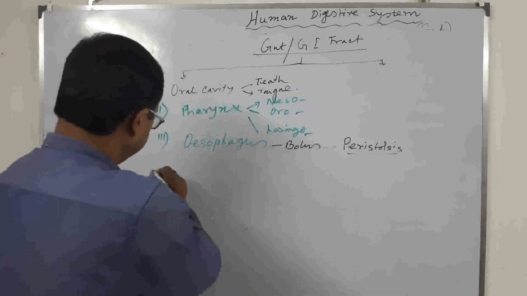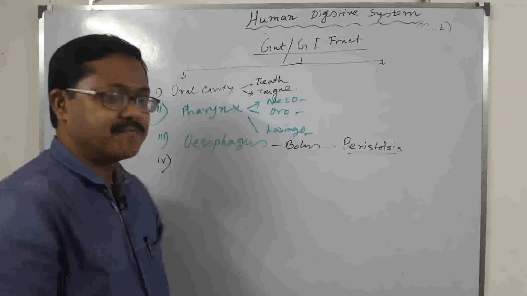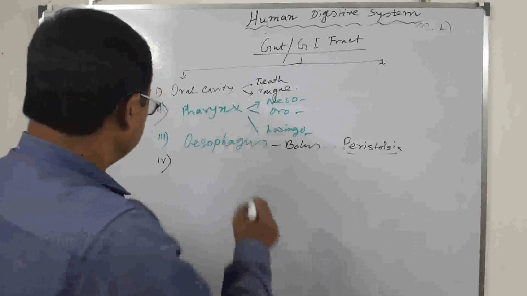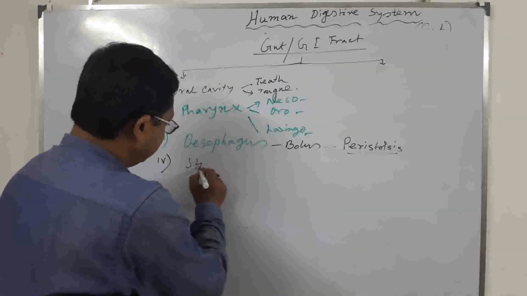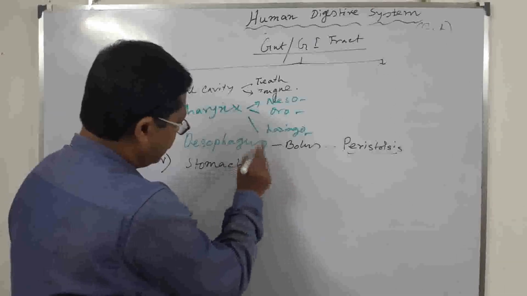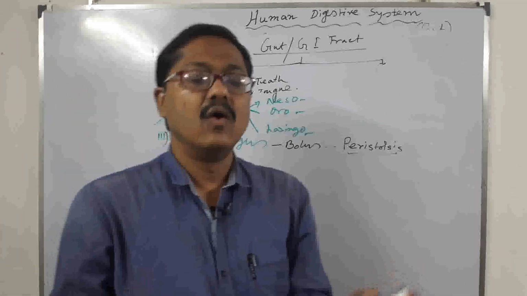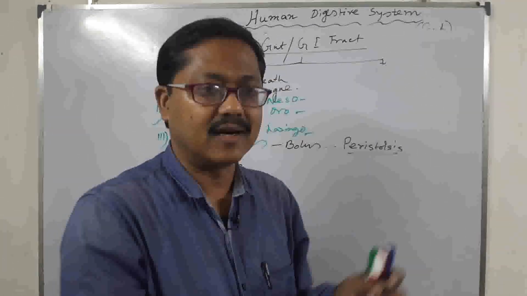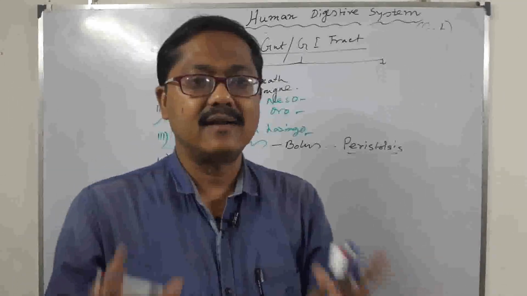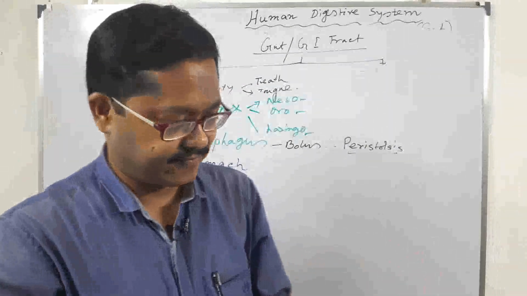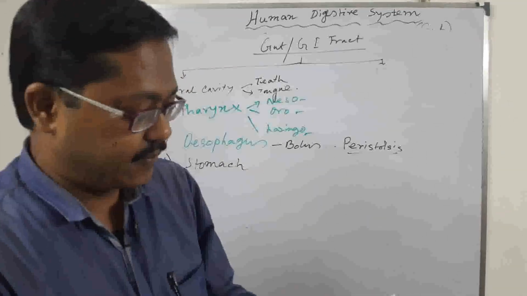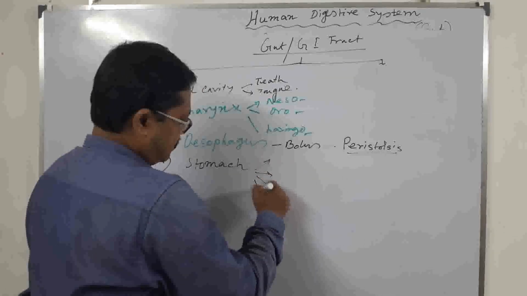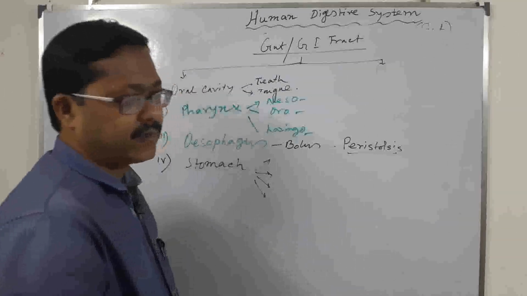Fourth is a large bag-like structure. In this bag-like structure, major digestion starts. This bag-like structure is the stomach. The stomach is a pouch-like structure. When we take food, all this food is accumulated, gathered, and enters the stomach, and major digestion starts here. The stomach consists of four parts.